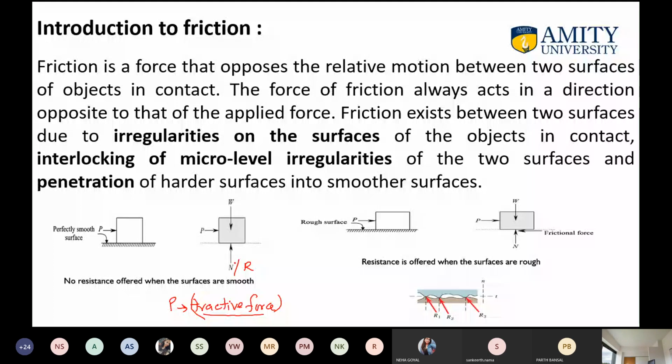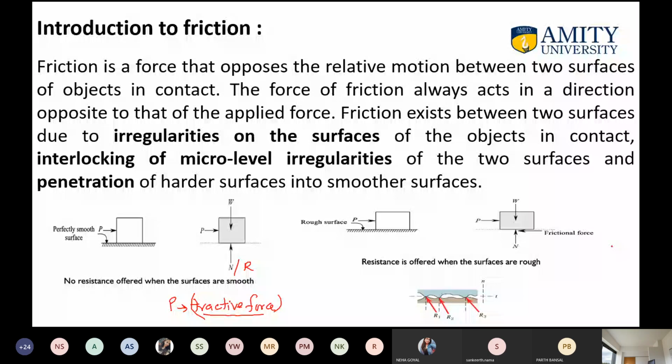In the second case, you can see the resistance is offered when the surfaces are rough. While surfaces are rough, there is some friction between the surface and the block. So due to this, a frictional force will be there, and we all know it very well: frictional force is a force which tries to oppose the motion of any particular object in any direction.